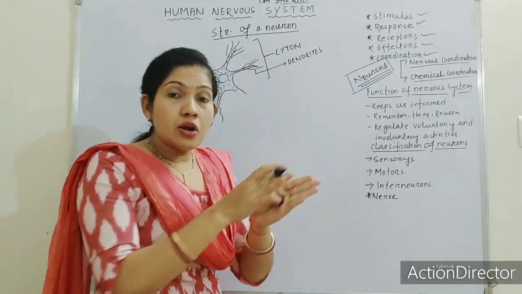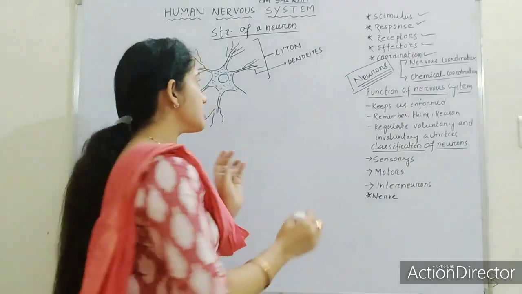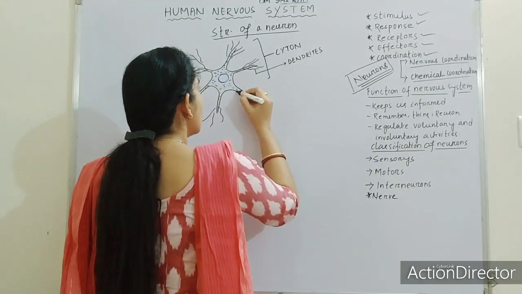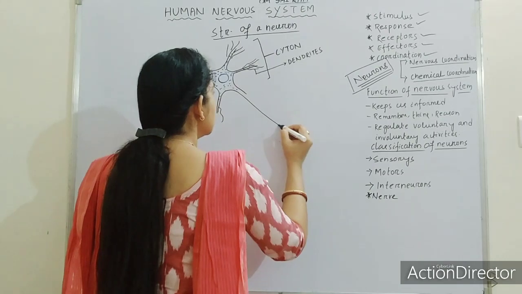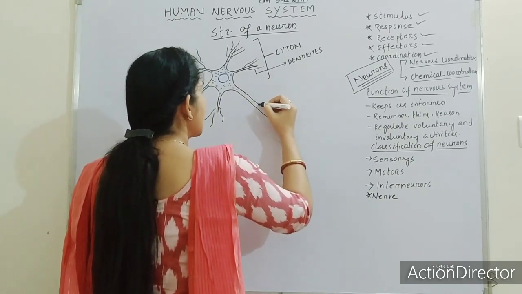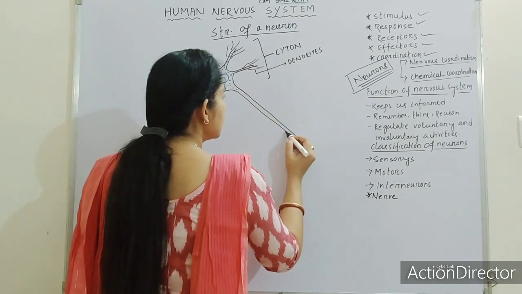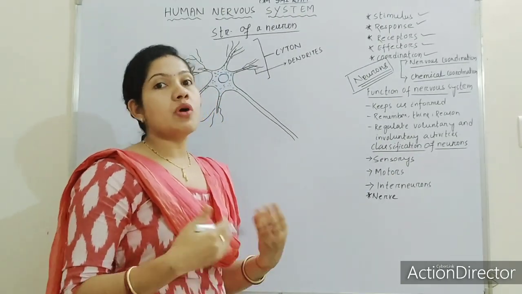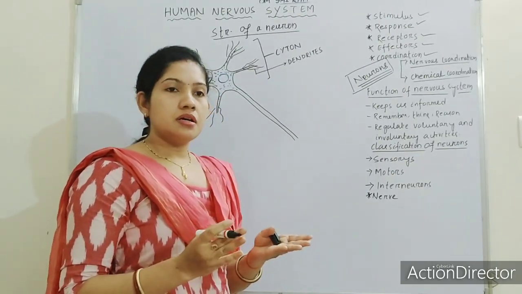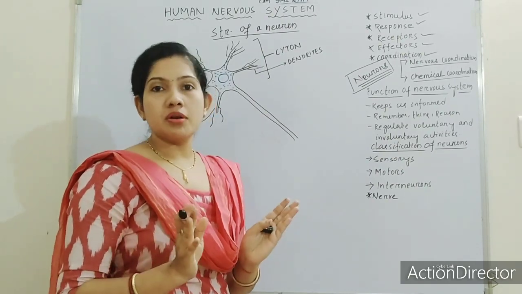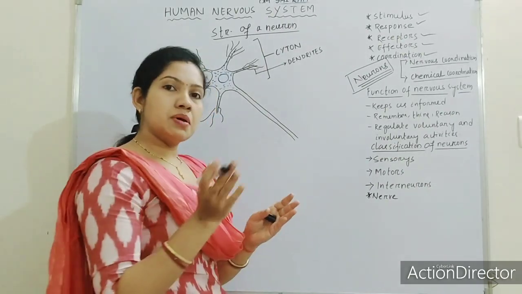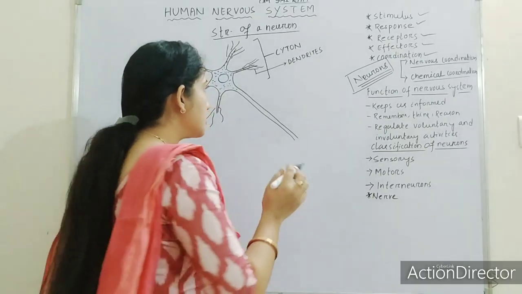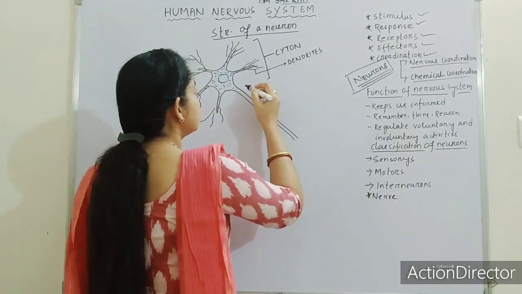The cyton gives a long extension known as the axon. So this is the axon. The axon may be up to 1 meter. It varies, but maximum it can be 1 meter, or it may be less than 1 meter also. So this is the axon.